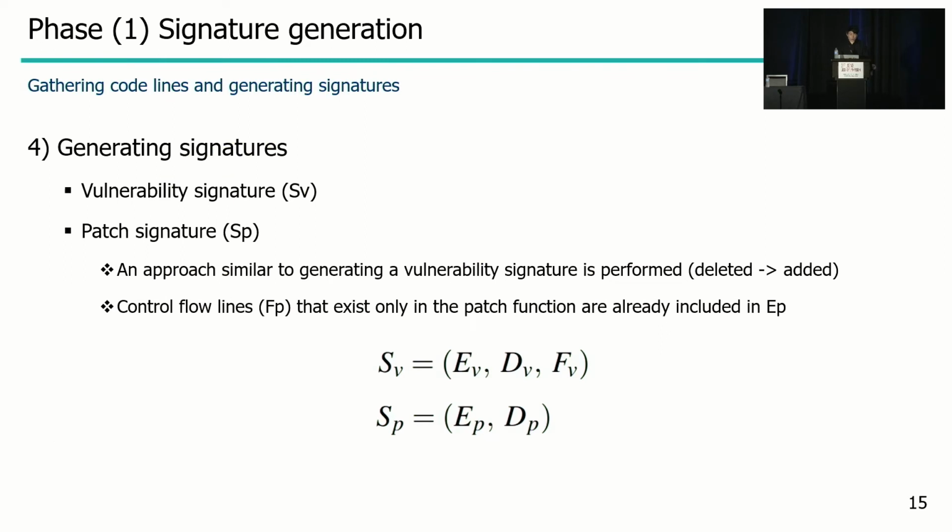And then MOVERY also generates the patch signature by using a similar approach to that used in generating the vulnerability signature. But in this case, instead of considering the code lines that are deleted from the patch, MOVERY considers the code lines that are added from the patch.